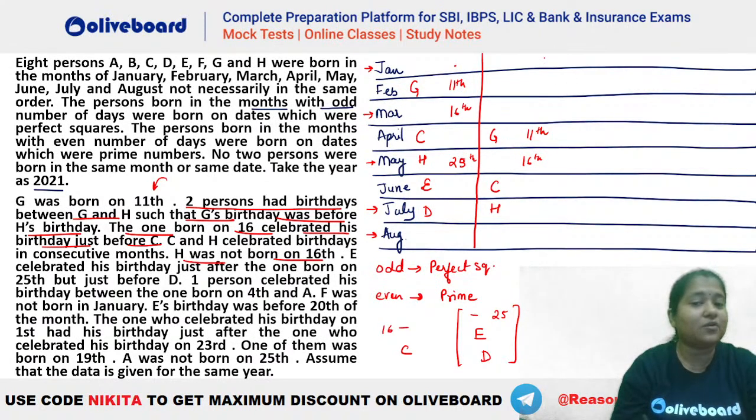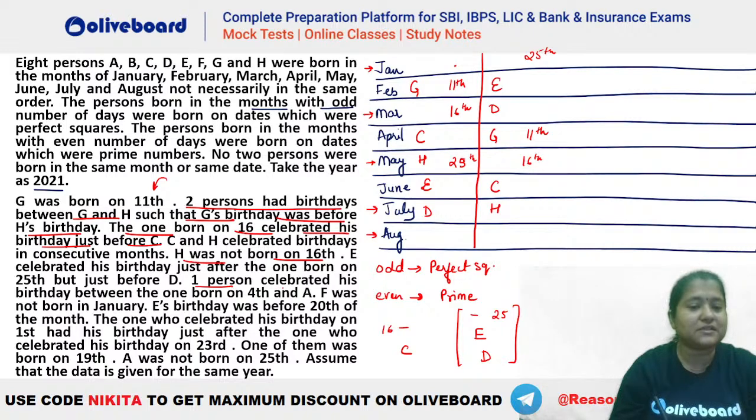Second वाले में कहाँ पर होगा 25, E and D? Again you can see 25 can be January, E and D can be February, March, right? That's a possibility. अगर आप 25 को जून में लेते हो नहीं ले सकते, right? So you can see that we have the one possibility that is 25th here and your E and D here. ठीक है, यही possibility बन रही है. So these are the two cases that we are getting.